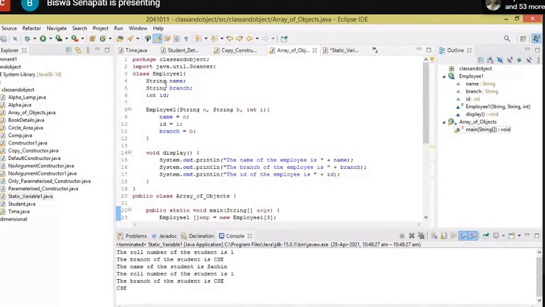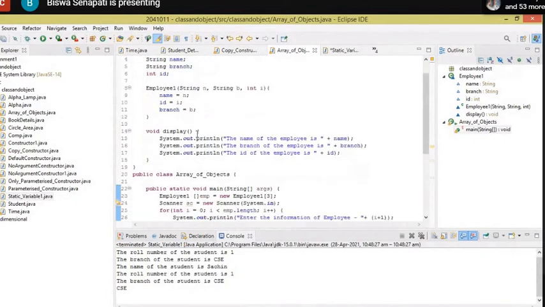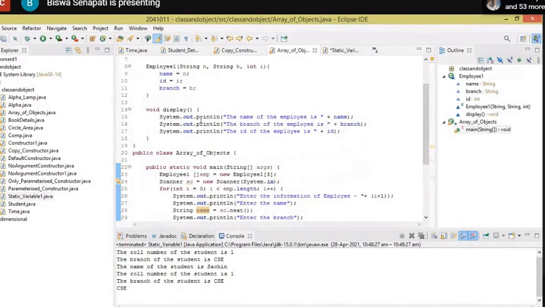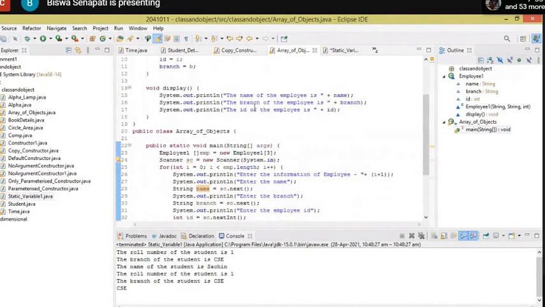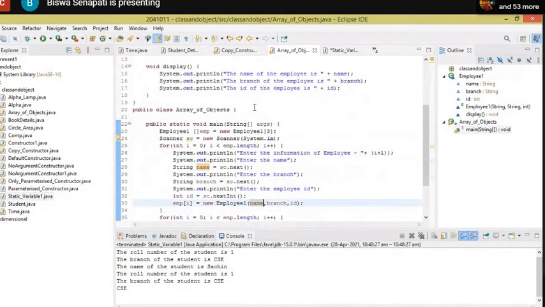I'm saying that there is a class called employee1. Then 3 data members, name, branch, and ID. Then a parameterized constructor. As you all know, a constructor is used to initialize the data members of the class. So name equal to n, ID equal to i, branch equal to b. I have initialized the data members. Then you are very much acquainted with this method, display, which is used to display the data members, or instance variables, of the class. Then the main method.